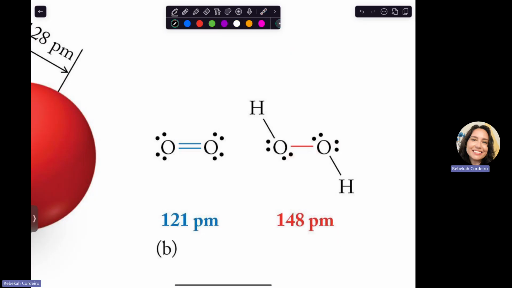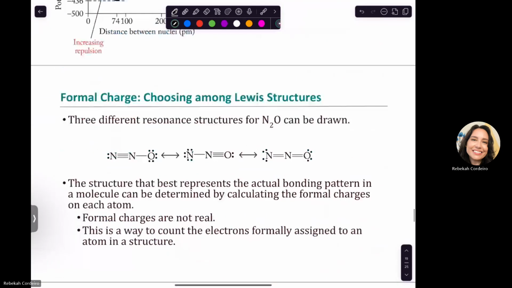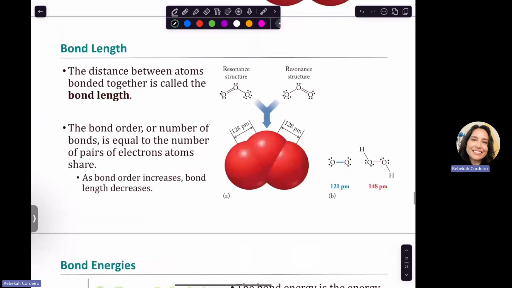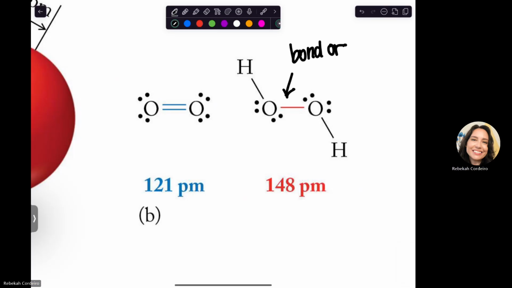So as you increase your bond order, which is what we're going to call this, bond order is the number of bonds. So bond order for single would be bond order of 1. And for double, it would be a bond order of 2.